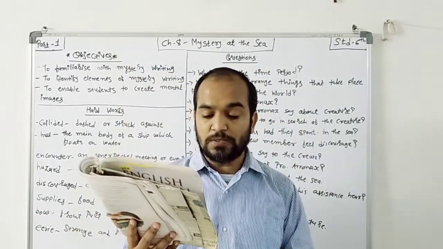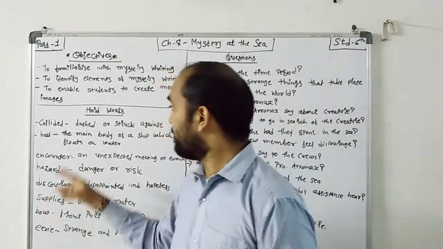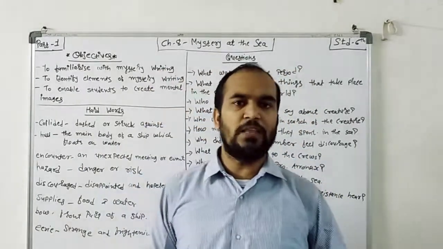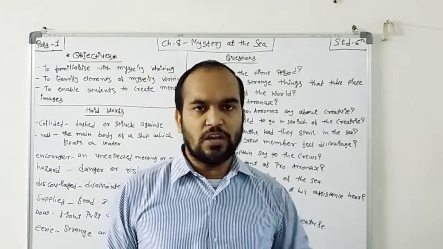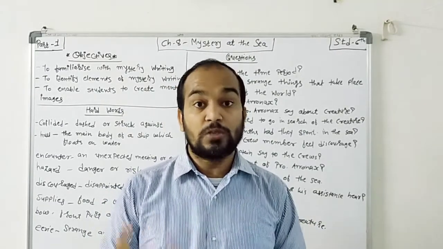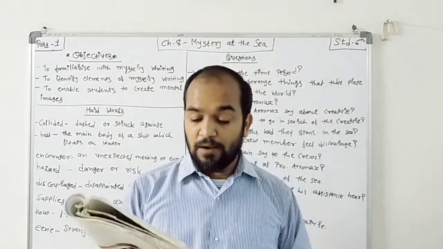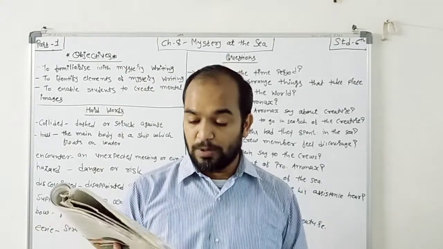Some of the ships actually collided with this creature. Now, collided means what? Struck against, right? It means with the help of its tail, it struck the ships. It means hit, and the ship will break down. So here it says that it collided with the tail, and with this the creature also struck the ships.